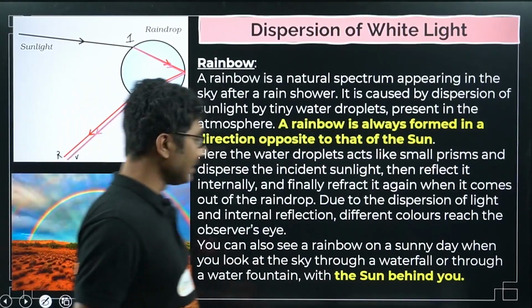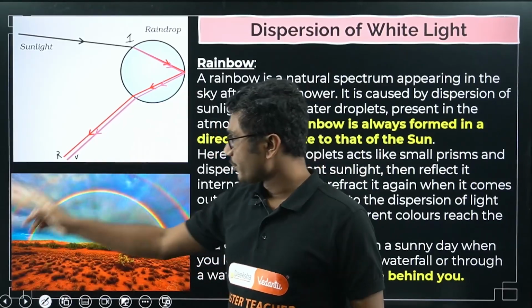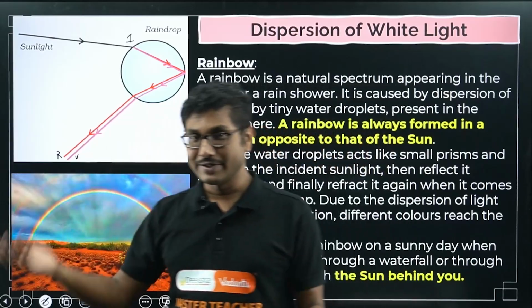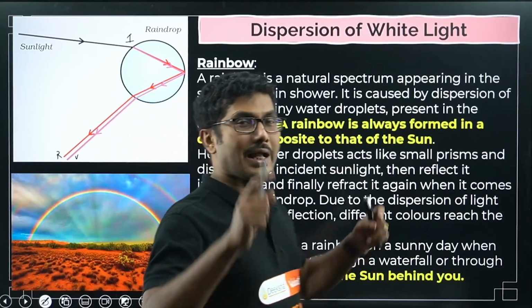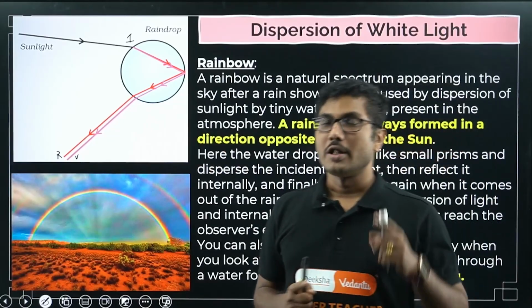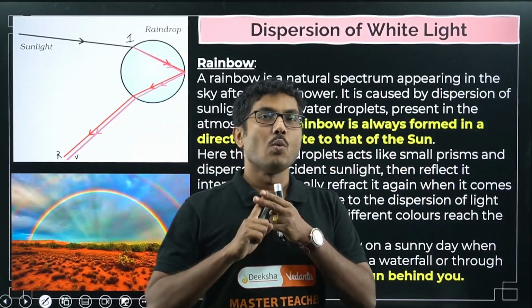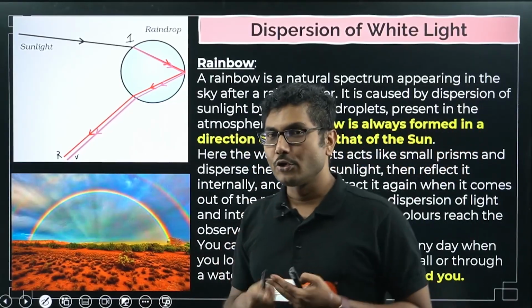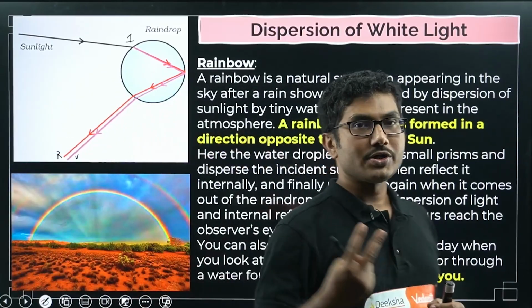Now if you see in this image, there is not only one rainbow, there is one more rainbow. This is called the primary rainbow, this is the secondary rainbow. There are different reasons for that, we are not going to discuss them in this class, but you should remember the conditions for a rainbow. There are 2 conditions. First of all, there should be presence of water droplets in the atmosphere. Secondly, you should look in the direction opposite to the sun. These are the 2 conditions for a rainbow.